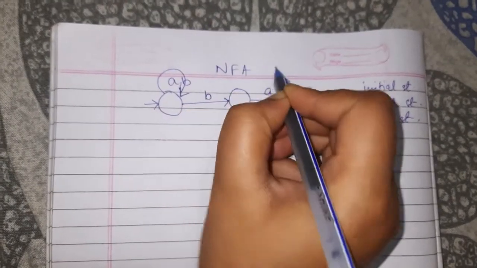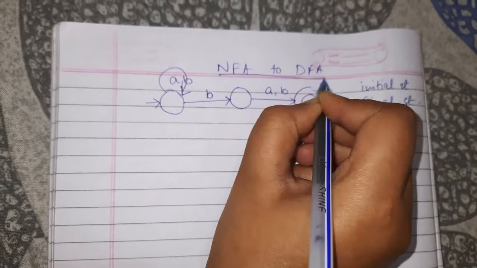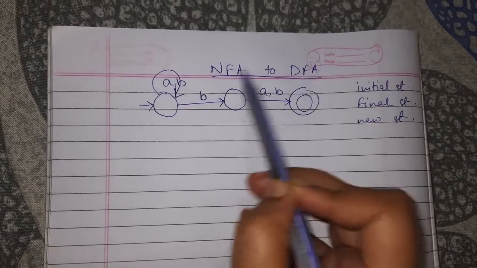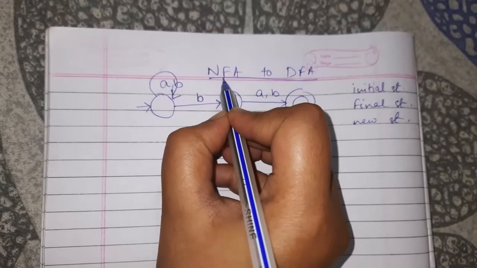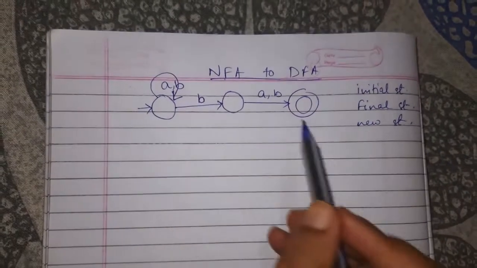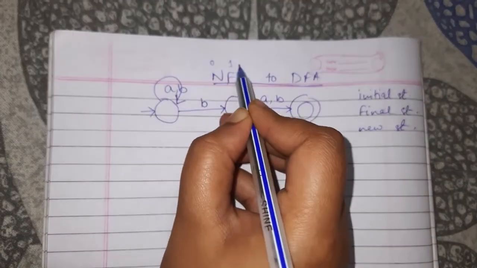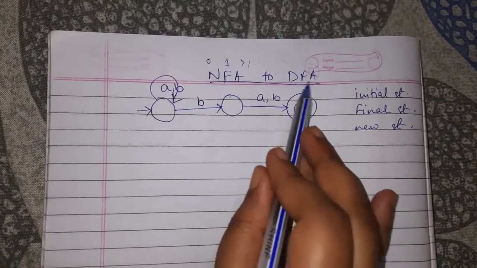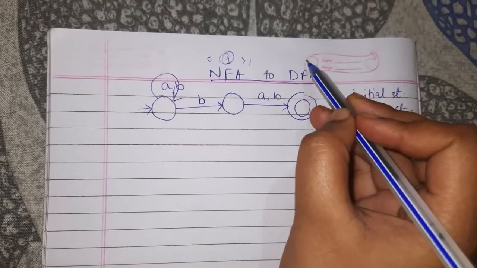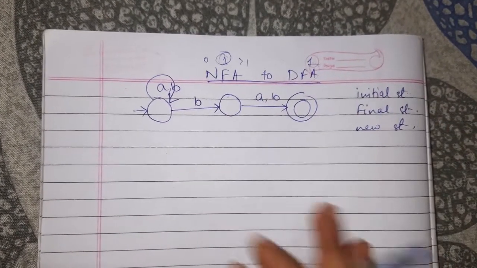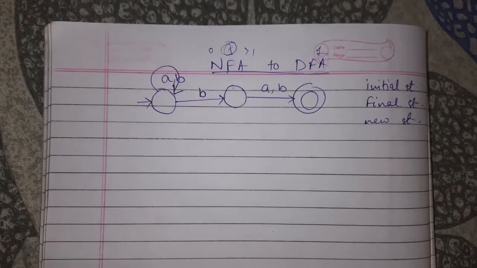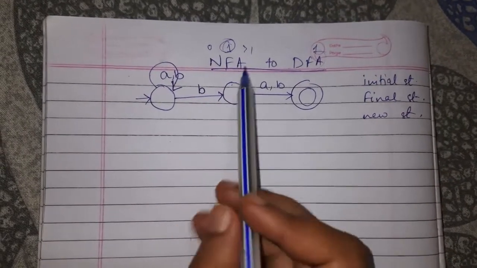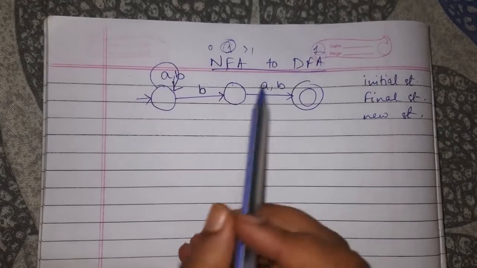We will see here NFA to DFA conversion. We do not have any DFA to NFA conversion because all the DFAs are NFAs. NFA can include finite automata that have zero transitions, one transition, or more than one transition, whereas DFA is a subset of NFA, that is, DFA has exactly one transition for each state and for every given input symbol. So here we will see NFA to DFA conversion.